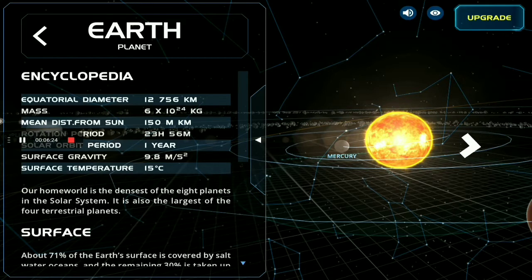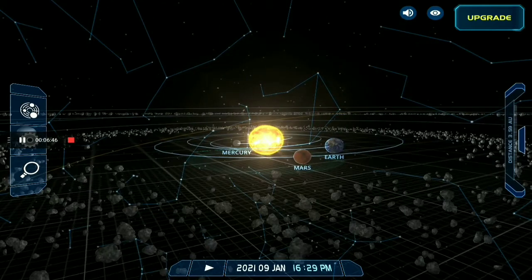But we count it as 24 hours in a day, though technically it is 23 hours 56 minutes. And solar orbit period is 1 year, that is 365 days. And surface gravity is 9.8 meters per second square, and surface temperature is 15 degrees Celsius, which is an average temperature.